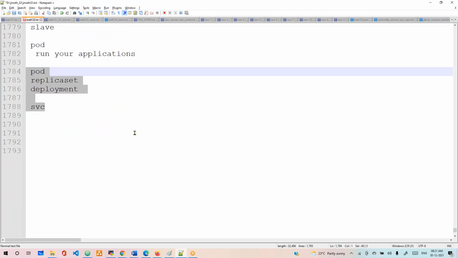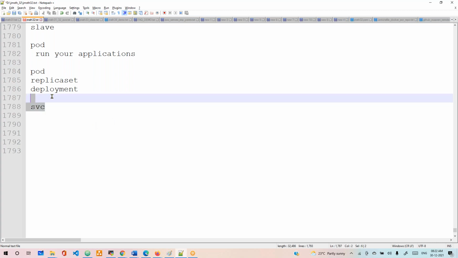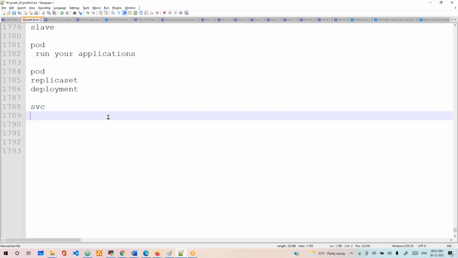Remaining all are extra: network policies, DaemonSet, Job, CronJob, PersistentVolumeClaim. All those are the extra bonus stuff. Everything will come. Namespaces too, those are the extra steps. We'll talk about them all one by one in the further classes.